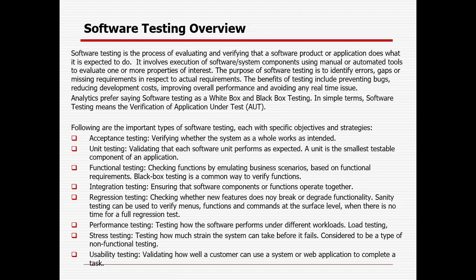So there are different kinds of testing, right? You know that there are primarily two kinds of testing. One is black box testing, and one is white box testing. Black box testing means UI level testing, right? You need not know about the code. And white box testing means sometimes you need to know about the code, and then you can do some sort of testing internally, which will affect the code as well.